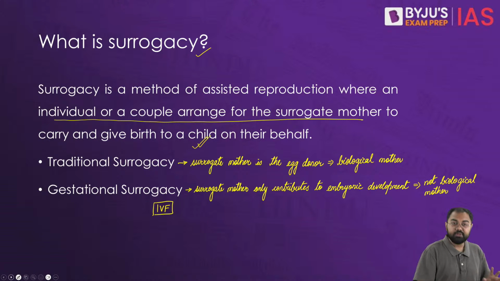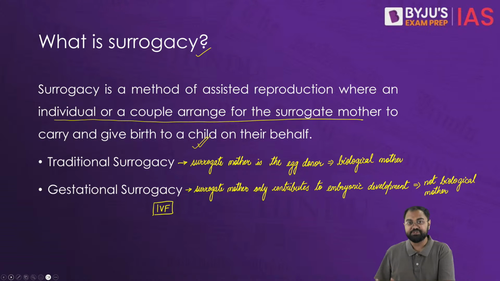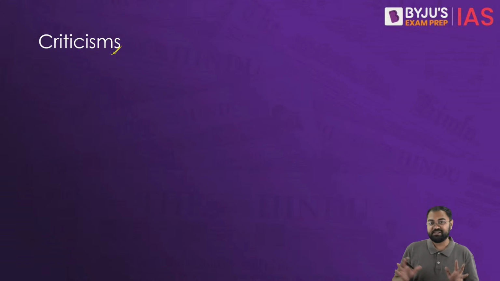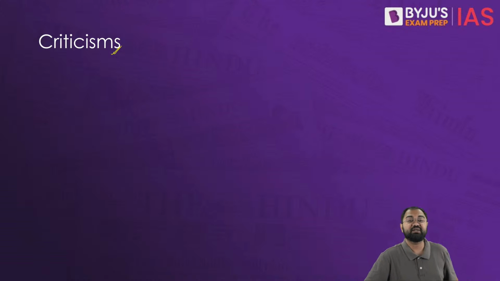Now, overall, although this is a very good and positive step, we still see that there are certain issues and criticisms that remain with regard to the surrogacy rules in India. First, among the restrictions that we still have, single individuals, LGBTQ plus couples and live-in partners have been excluded altogether. So that is where some of the criticisms are coming, that there should be some way where they are also given this option.